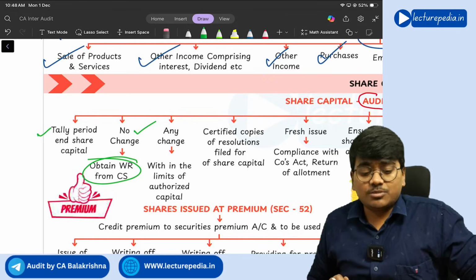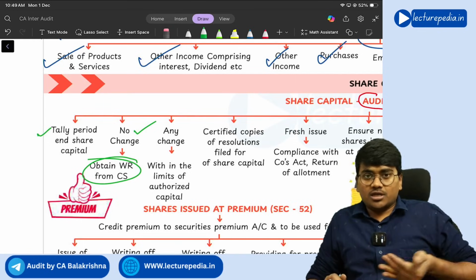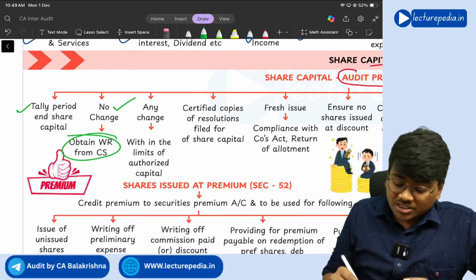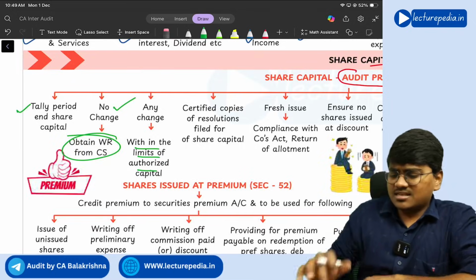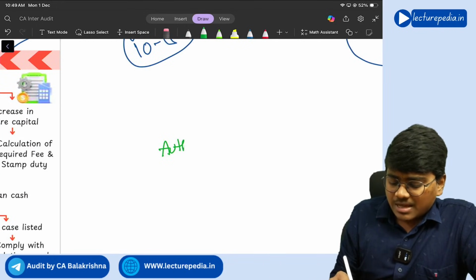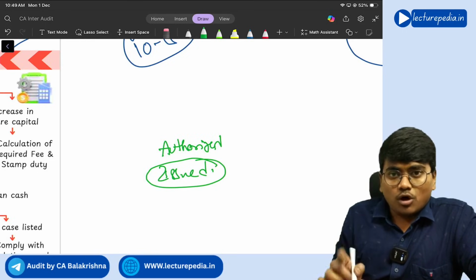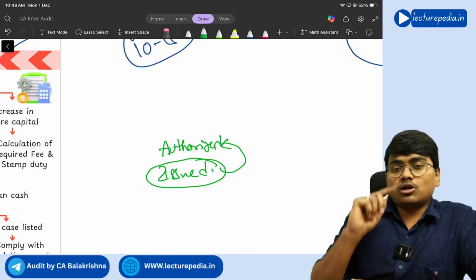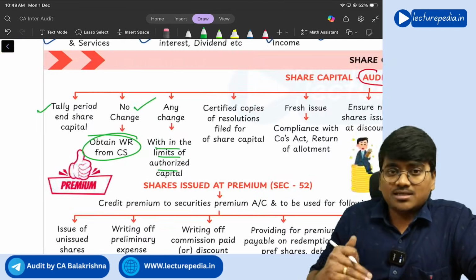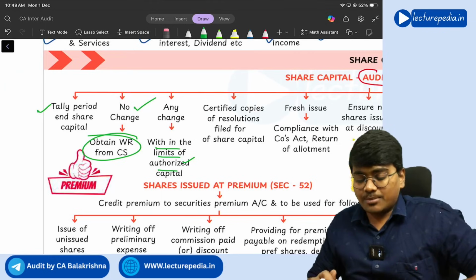If there is a change, that means if there is any addition to the share capital, new shares issued or buyback from the existing share capital, then you need to check whether it is within the authorized capital. So there is this concept of authorized capital and issued capital. You might already know it, right? Issued share capital should always be equal to or less than authorized share capital. Issued share capital should not cross the authorized share capital. So if there is any increase in the share capital, the auditor needs to ensure whether that increase is within the authorized share capital or not.